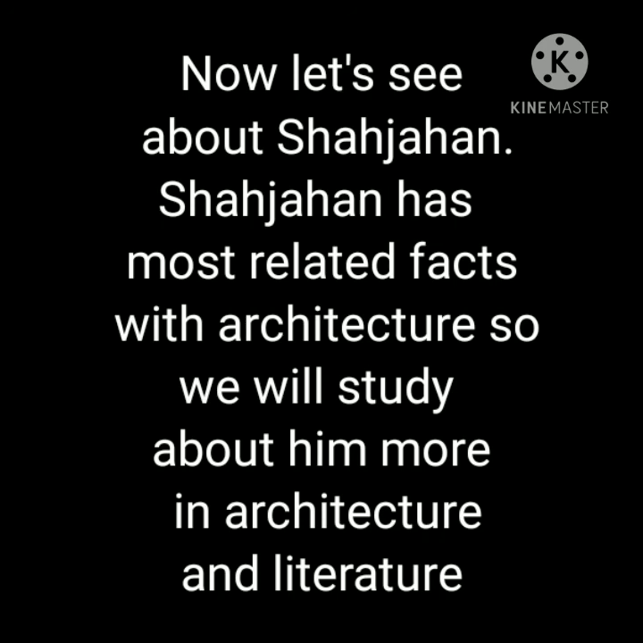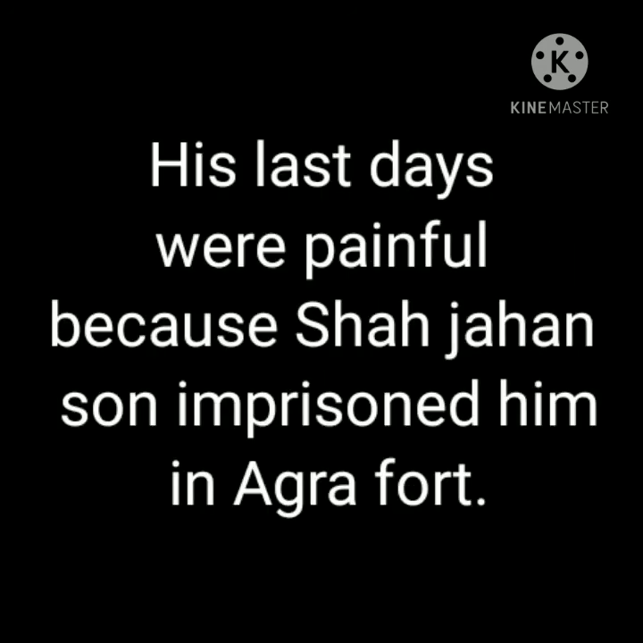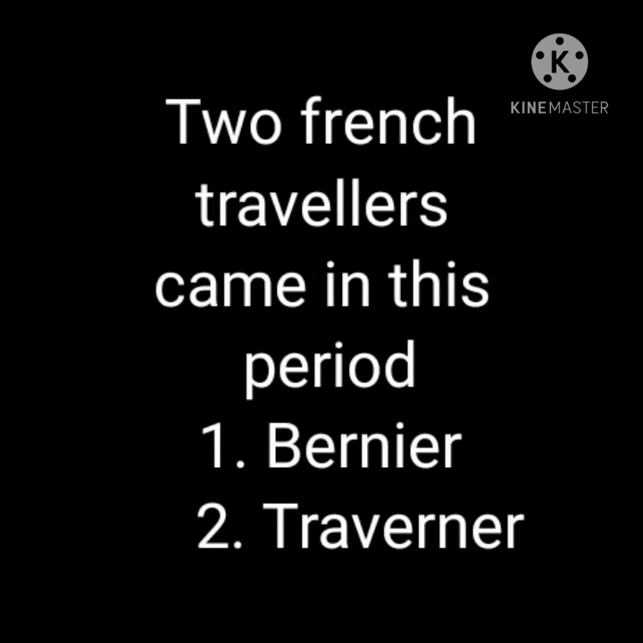Now, let's see about Shahjahan. Shahjahan is most related to architecture, so we will study about him more in architecture and literature. His period is often referred to as the golden age of the Mughal Empire because many marble architectures were built. His last days were painful because his son Aurangzeb imprisoned him in Agra Fort. Two French travelers came in this period. First is Bernier and second is Tavernier.